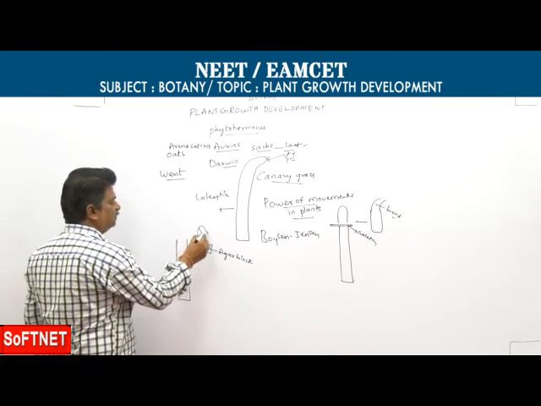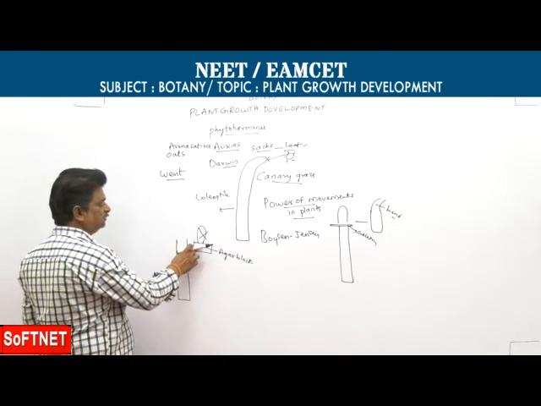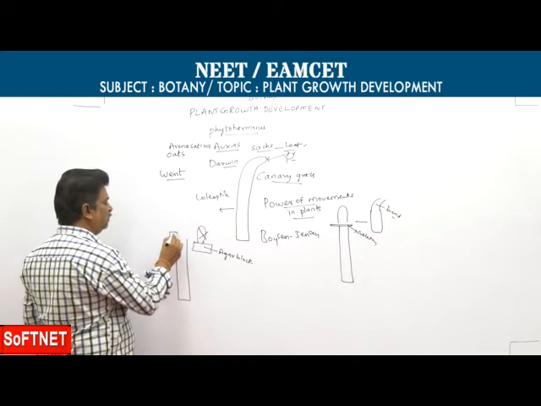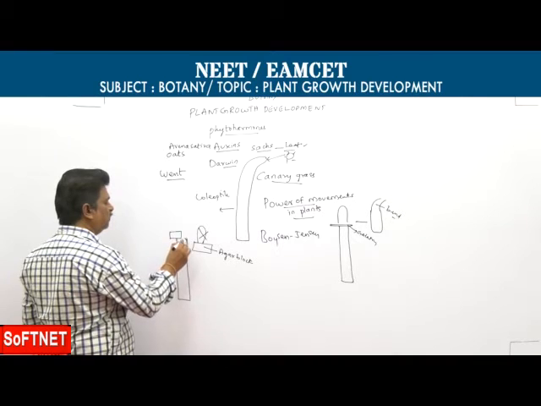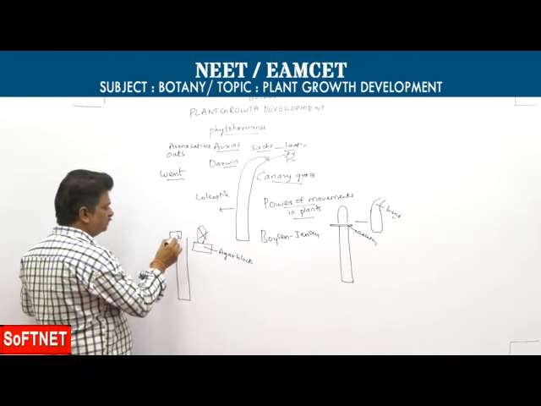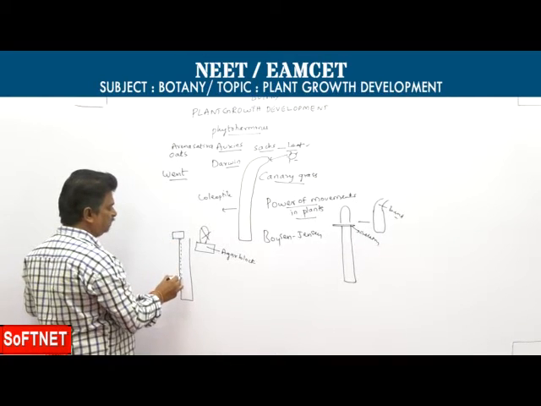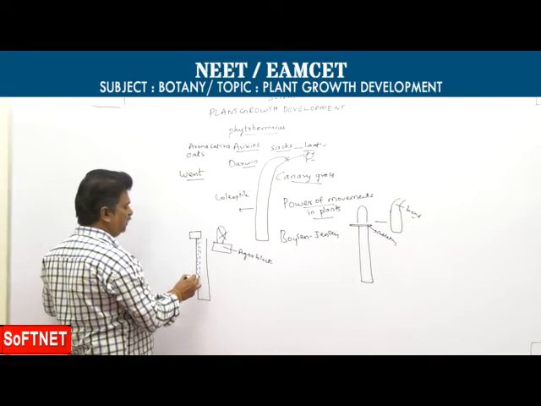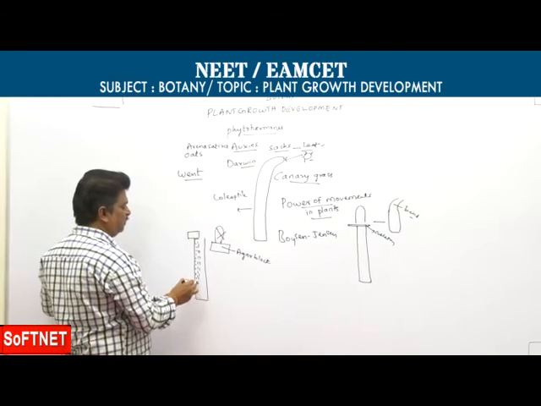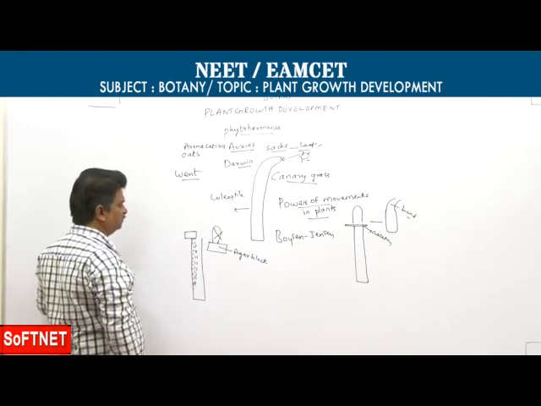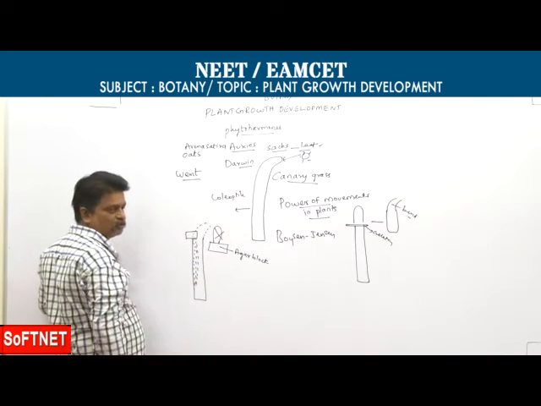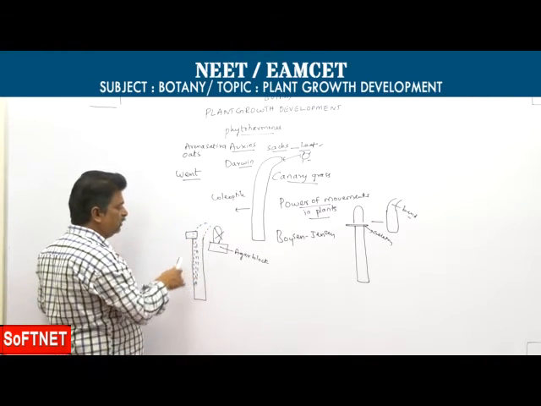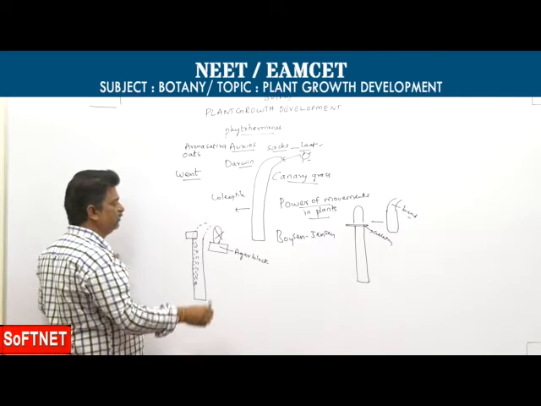After some time, he discarded the coleoptile tip, then he placed the agar block eccentrically. Eccentrically means halfway on a decapitated stump. Then after some time, he noticed that the coleoptile bends. Why does the coleoptile bend?